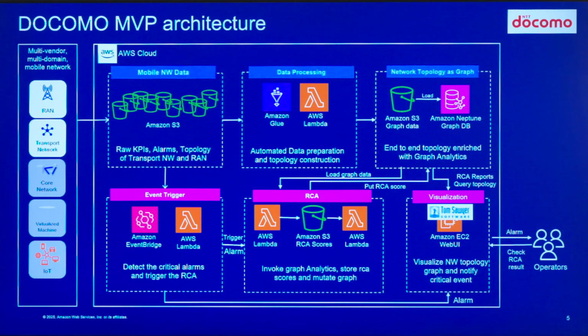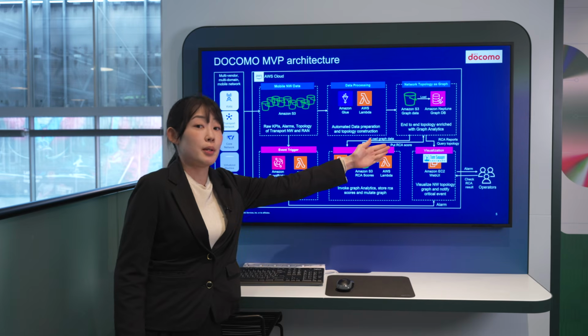So this is NTT DOCOMO's MVP architecture. The first one, on the left side, is the multi-vendor, multi-domain mobile network. They are collecting data from the access network and transport network to AWS. So here is raw data, which is KPI, alarm data, and the inventory. This is multi-domain, multi-network, with multiple data formats. So we need to transform the raw data to the graph database format.